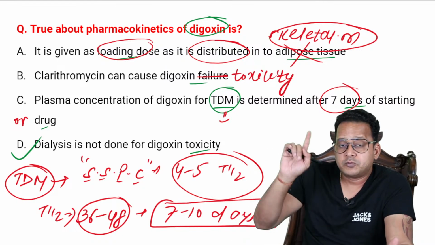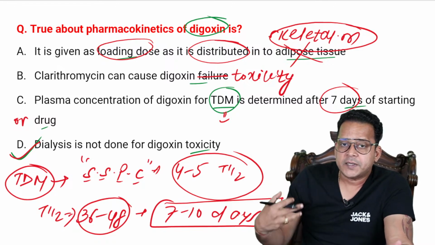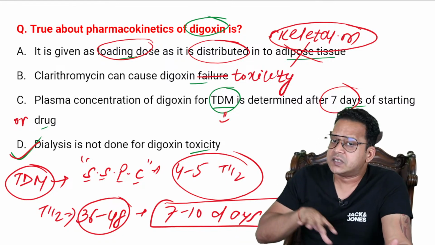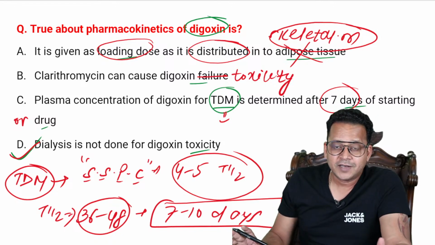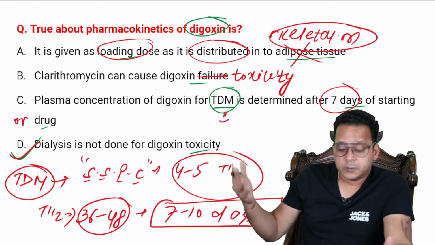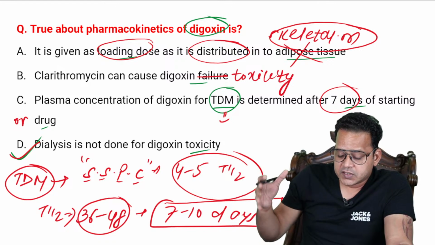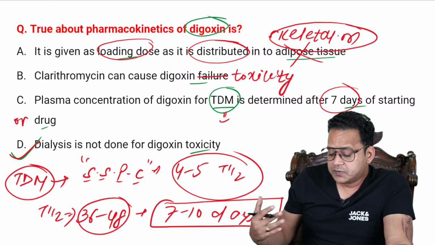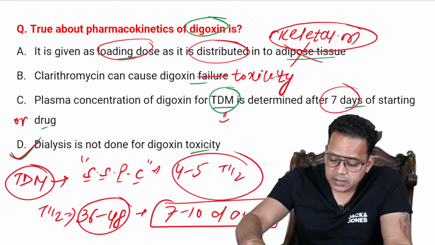But if I have to choose one answer between C and D, the better answer would be D, because if there is something which is plumb, like dialysis is never ever done for digoxin toxicity, that is the eternal truth, like God is there. Nothing above God. So you never do it. So 4 to 5 half-lives, excellent guys. So here C, D could be right. So I'll do the TDM after 7 to 10 days. Now from doctor to doctor, it might depend. All right, 4 to 5 half-lives.